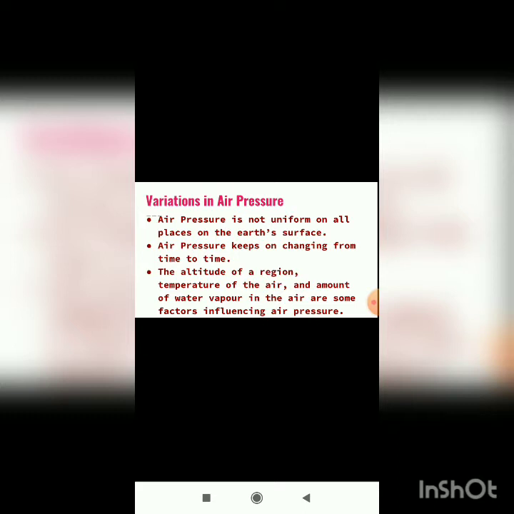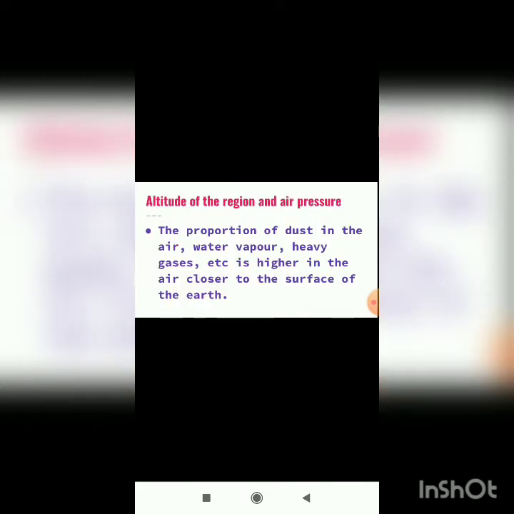Altitude, students, means what? It means height of a region. So altitude of a region, temperature of the air and amount of water vapor in the air are some factors which influence air pressure.